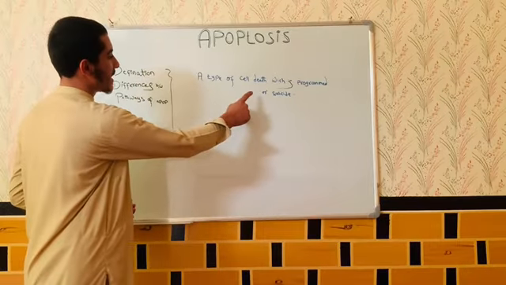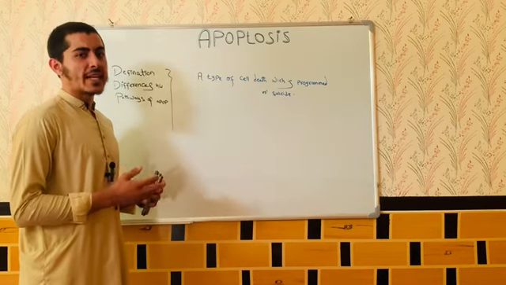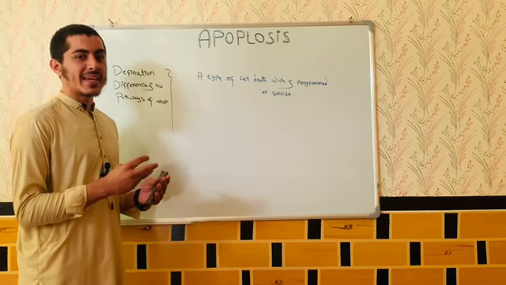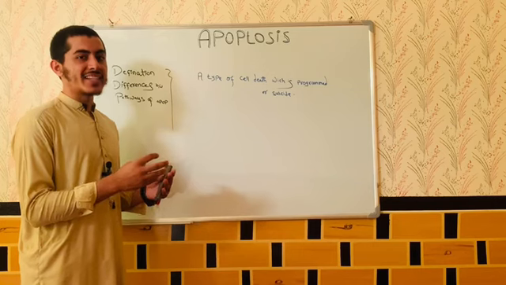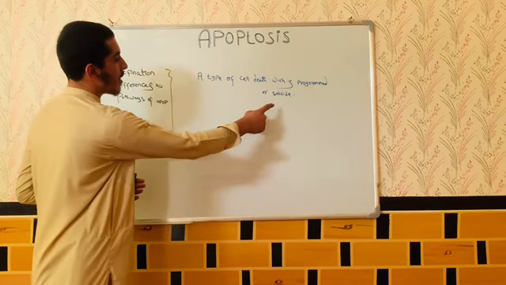Apoptosis is a type of cell death which is programmed or suicide. Why do we call this suicide or programmed? Because in this cell death, all the process is done by the cell's machinery. Enzymes are activated and the rest of the pathway is done by the enzymes of the cell. For this reason, we call this programmed or suicide.